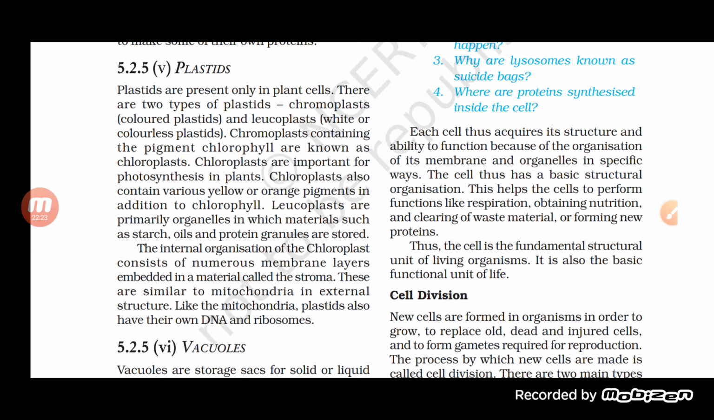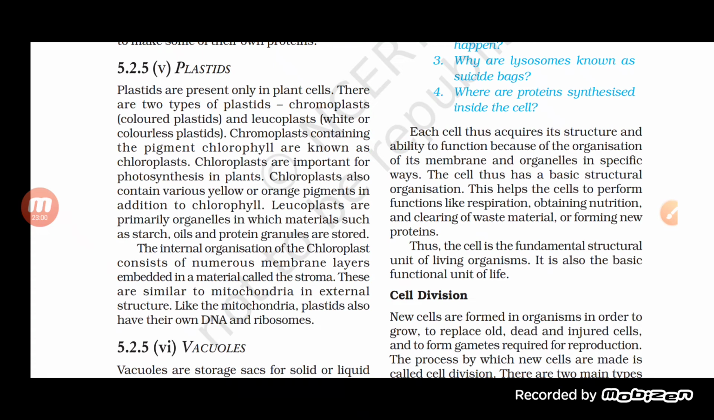Plastid is basically present in the plant cell. It is not present in the animal cell, students. The types of plastid are chloroplast, chromoplast and leucoplast. These are the three different types of plastids. What is the role of the chromoplast? Chromoplast is the pigment which is basically responsible for giving color to the plant.